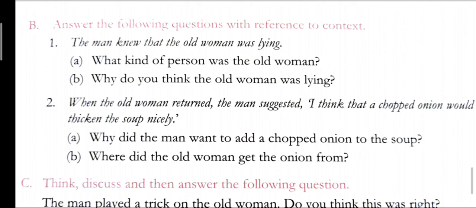When the old woman returned, the man suggested, I think that a chopped onion would thicken the soup nicely. Why did the man want to add a chopped onion to the soup? Because he wanted the soup to be delicious, and an onion can make the soup delicious. Where did the old woman get the onion from? The old woman got the onion from the table, from the house.